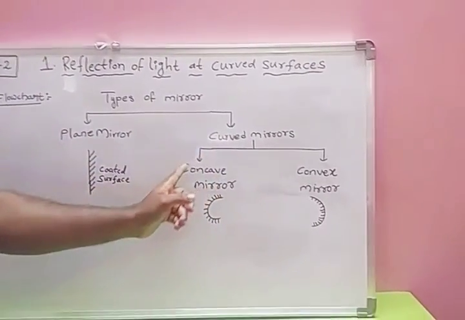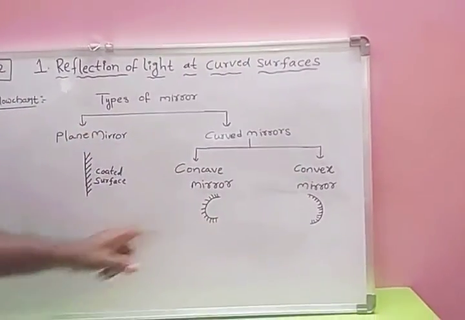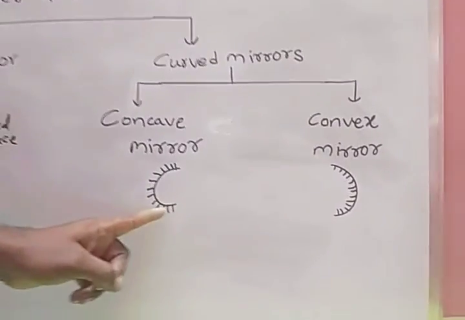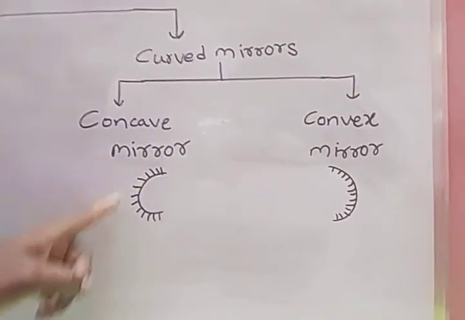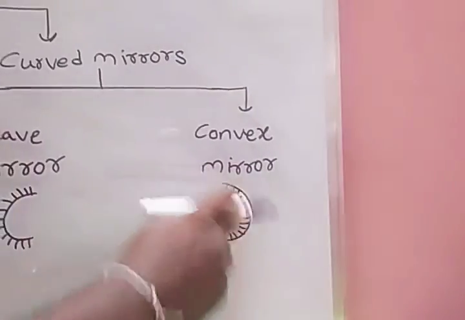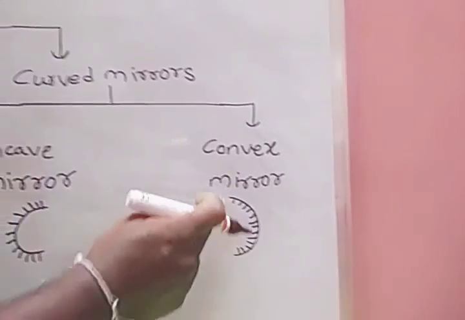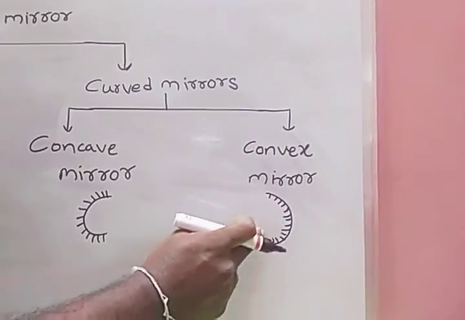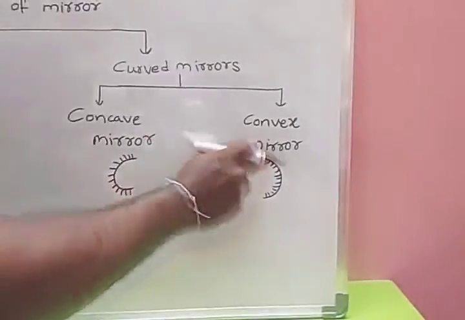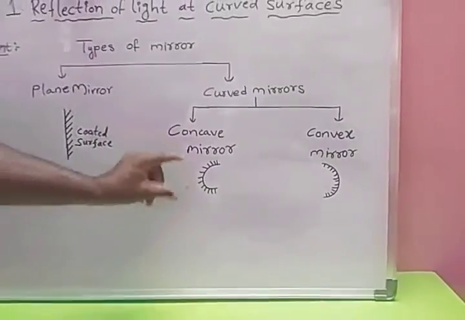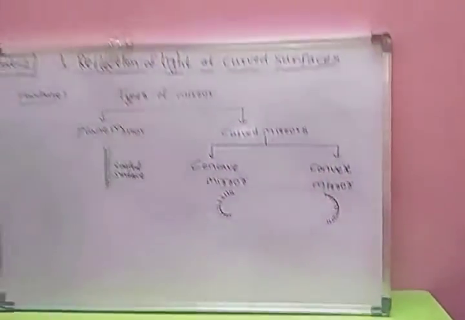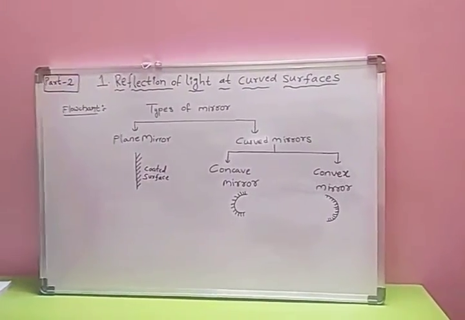Curved mirrors are also of two types, concave mirror and convex mirror. In the concave mirror, you observe the coating on the other side of the mirror portion. Here also, convex mirror. Compulsorily we should coat the other side of this convex mirror. So concave mirror means it bends inwards. Convex mirror means it bends outwards. Right, children? So now we are going to discuss terms of spherical mirrors.